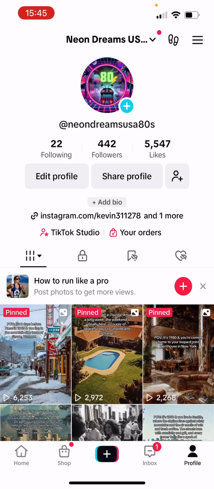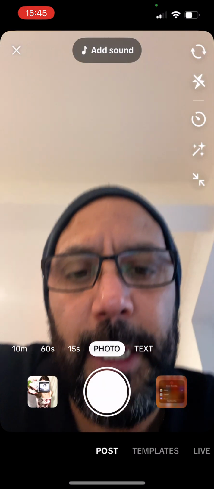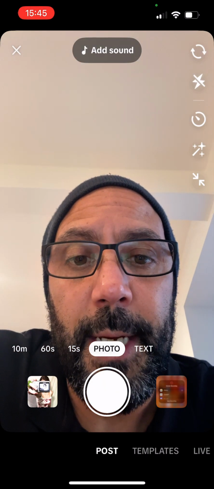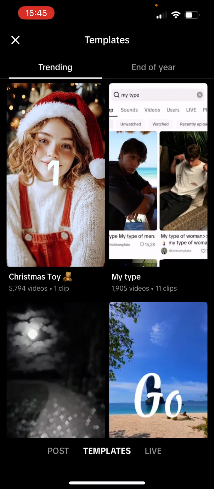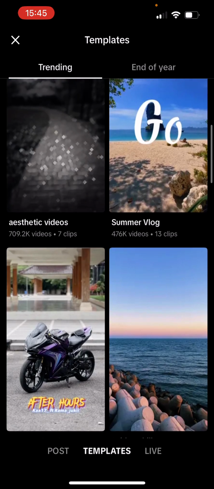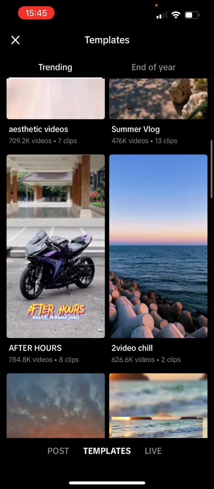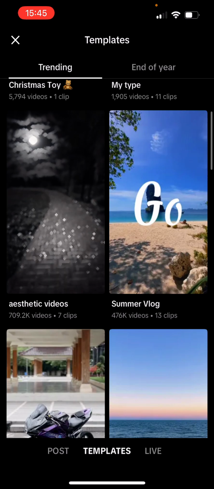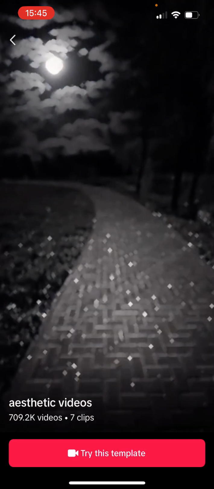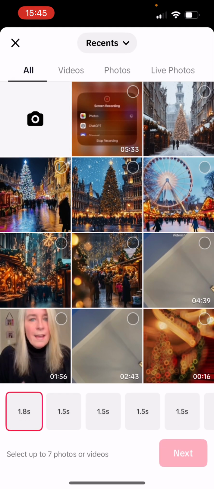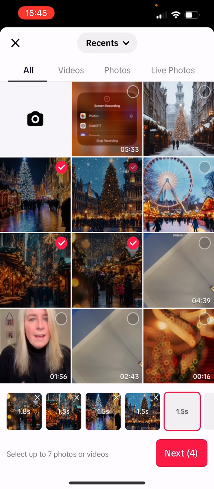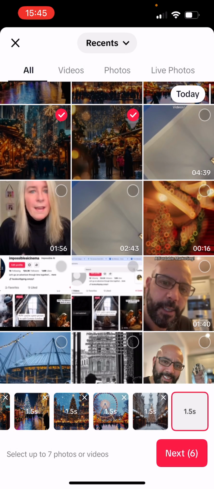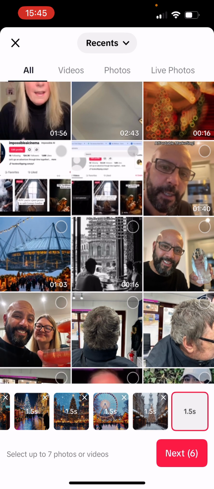After doing that, I went over to TikTok, went to create video, click on the post. As you can see here, it's showing you photo and all that. So you've got templates. I always go for a template that has 6 to 7 clips on it. So I'm going to use this one for now. I'm going to pick just random pictures. These are the ones that I haven't downloaded. I've already posted ones earlier. So I'm just picking some.